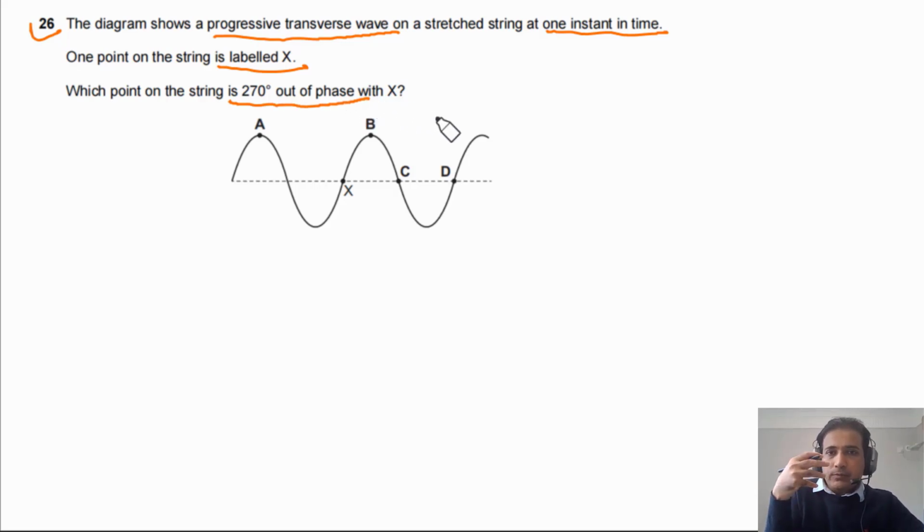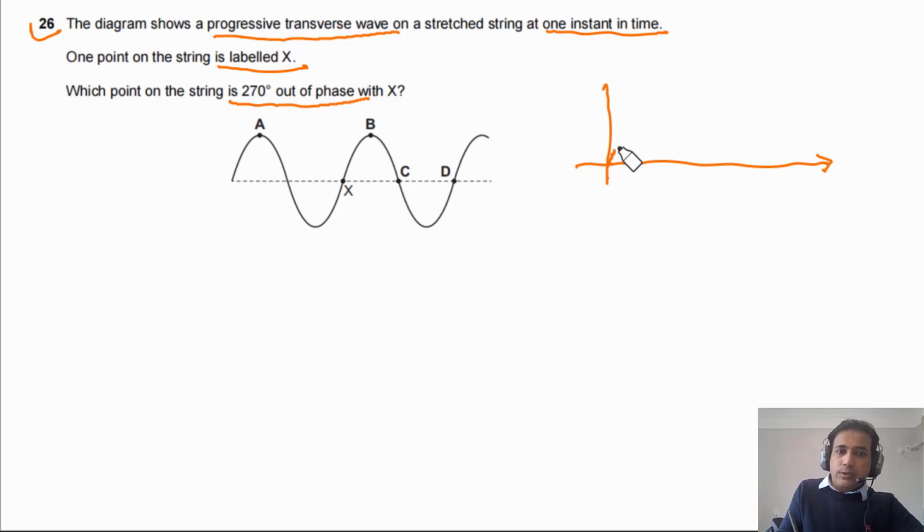So for this one, we need to understand that one wave we can divide into 4 parts. So this is one complete wave, or simply you can imagine this is one cycle. We can divide this into 4 equal parts. So this is one part, this is the second part, this one is the third part, and this is the fourth part.